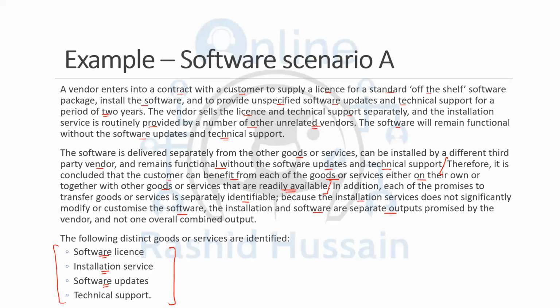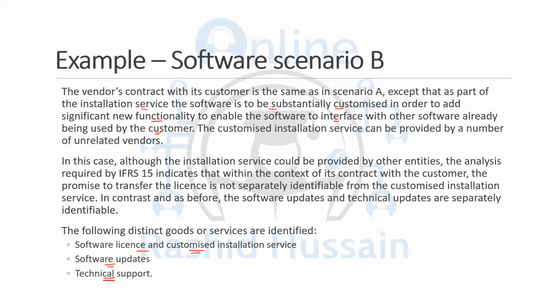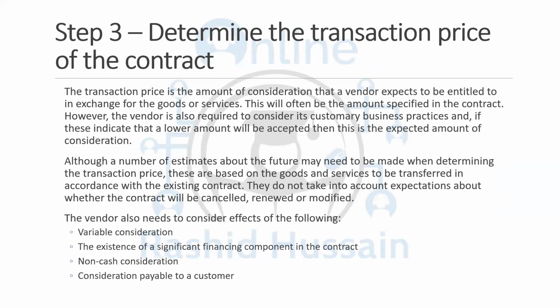So this is something very important to understand, that how many different performance obligations within the contract the entity is going to have. At the inception of the contract, a supplier must determine whether the contract is for a sale of single deliverable or several deliverables, because all of them are going to be met within different time periods. In that case, the revenue should be recognized accordingly. So you need to see which of them are going to be met at a point in time immediately and which are going to be met later on over time. So the revenue is recorded accordingly.